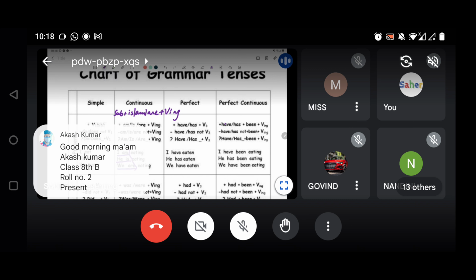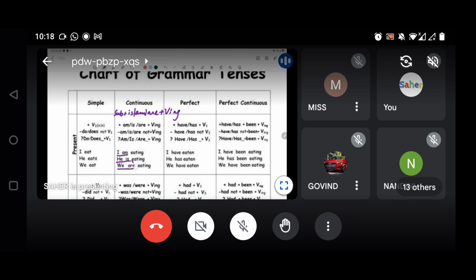We know already, we have done it in subject verb agreement when we were studying it. We have already understood where to use is, where to use am, where to use are, isn't it? Yes, ma'am. Okay, right.